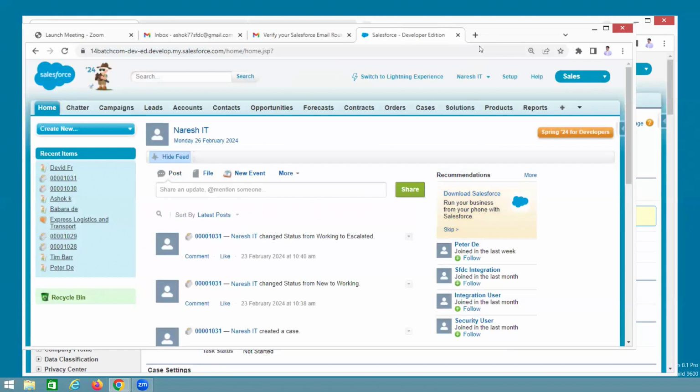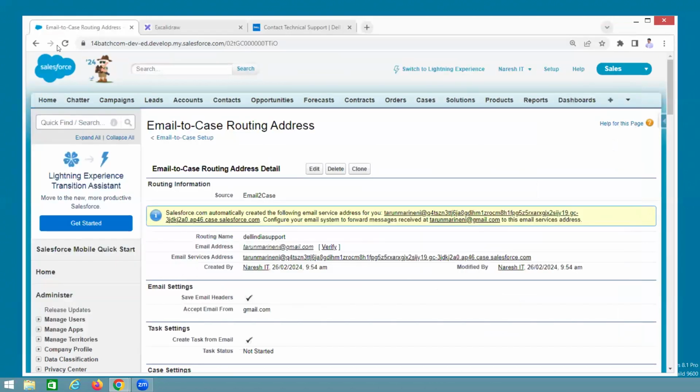Okay. See, he clicked on it. Now see, verified. That means this mail is verified. So the Gmail is okay. This email is correct, which means I am activating this mail. So now this email is verified. Now this is activated. Understand? Now you can share this email with your customers.